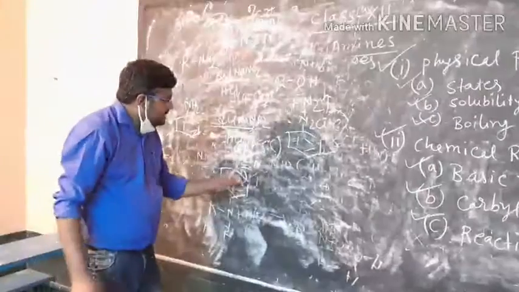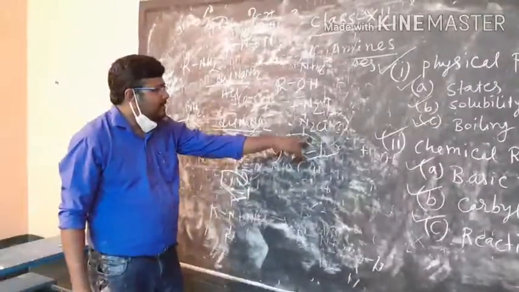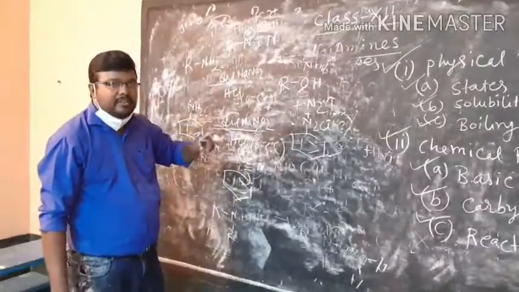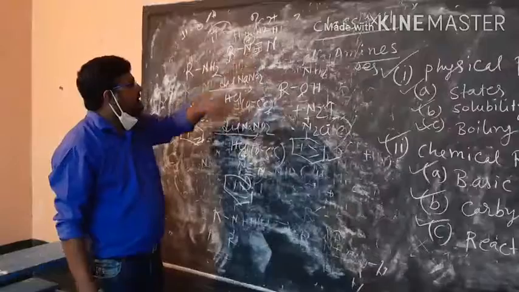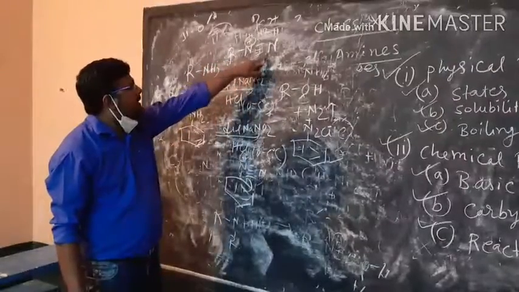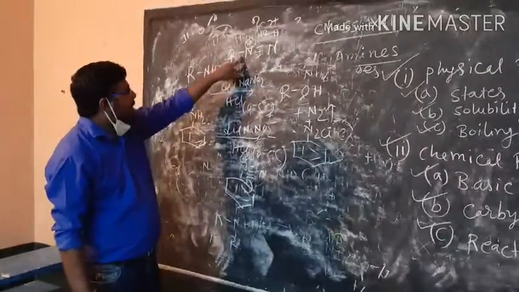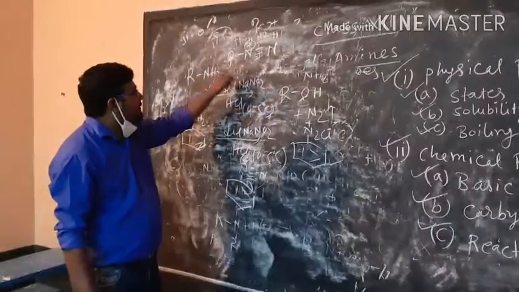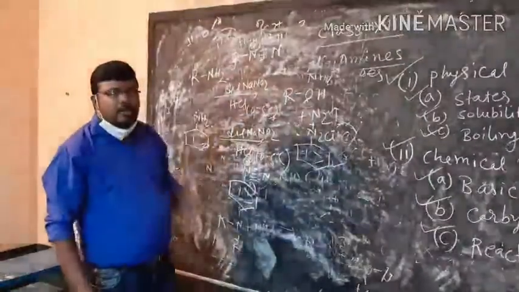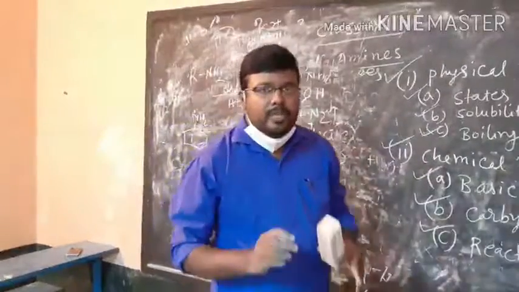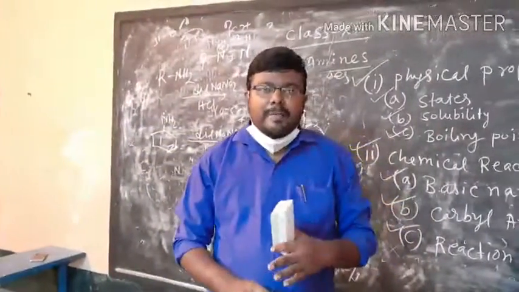As this will be stabilized by resonance, it will form the benzene diazonium salt like N2 plus Cl minus. But for the alkyl diazonium cation N2 plus, there is no such factor which will stabilize it. That's why this weaker bond will be displaced by a weak nucleophile like water to give a compound ROH. And today in this video up to this we have discussed the properties of amine.